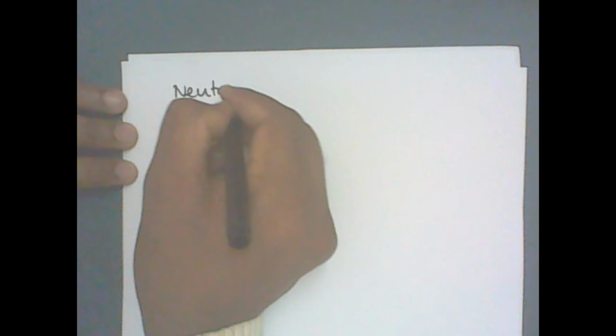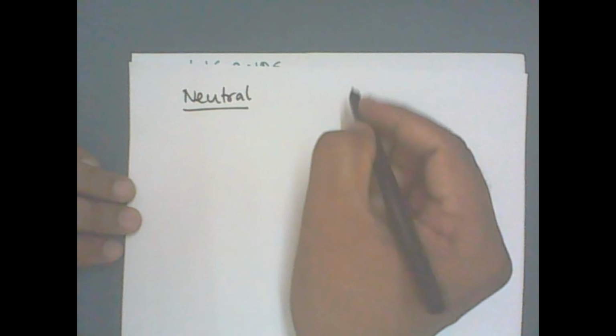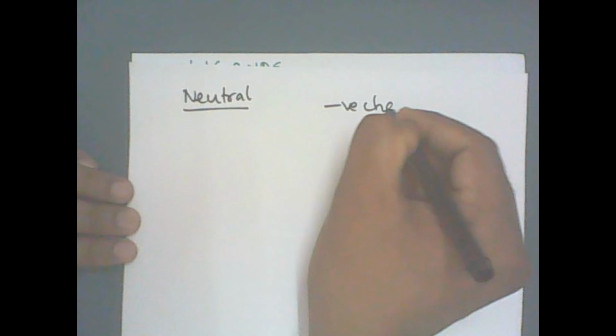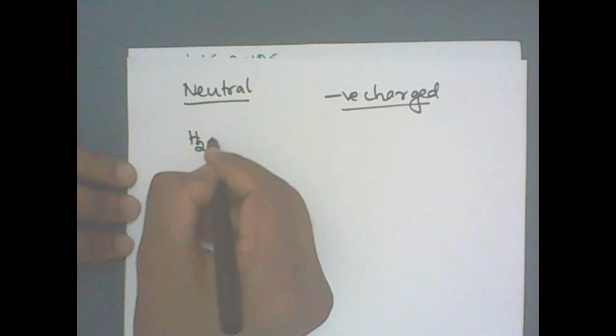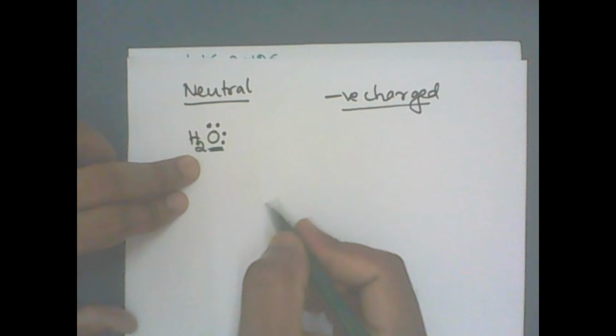Under unidentate ligands, we have different types. It can be a neutral ligand, and it can also be a negatively charged ligand. Let me give the example. H2O, water. You know that water contains two lone pairs of electrons. This you have studied in VSEPR theory. Now, which one is the donor atom? The oxygen atom is the donor atom.